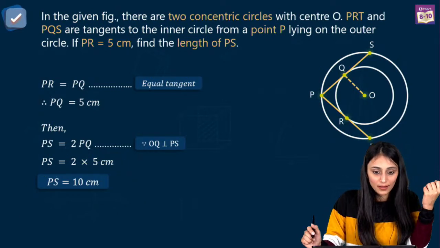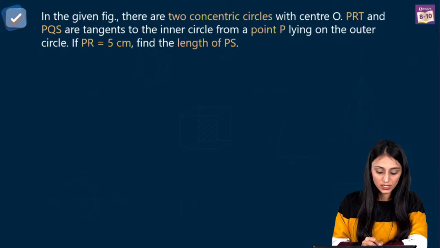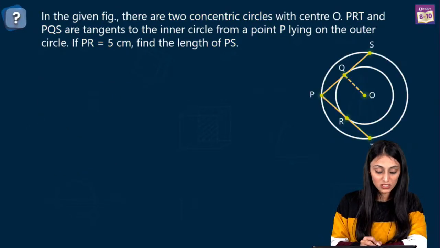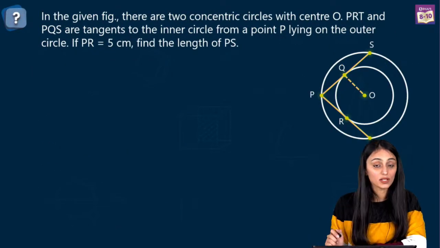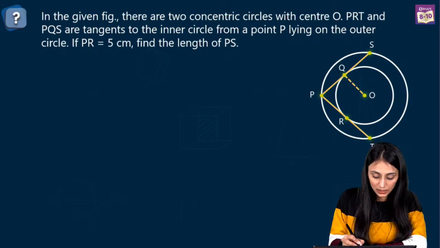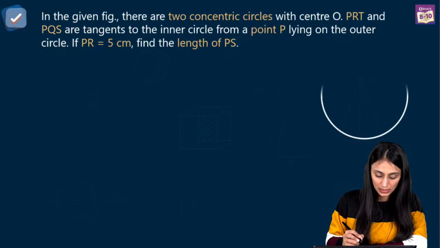So here we are talking about two concentric circles. Concentric circles means they have a common center. So these are the concentric circles here. They have a common center, that is O. Now PRT and PQS are the tangents to this inner circle. Let's take a look at this figure.